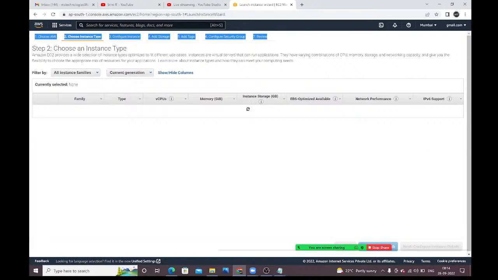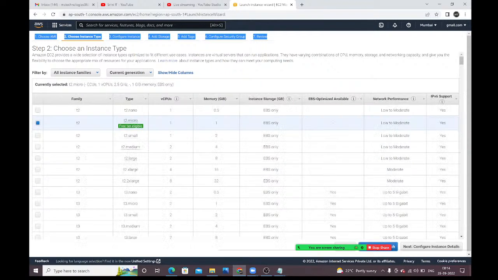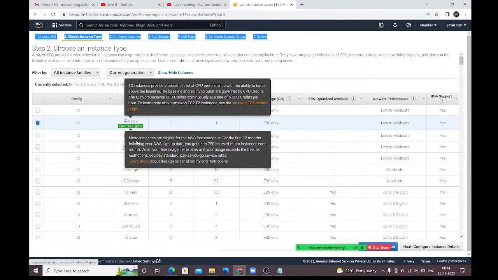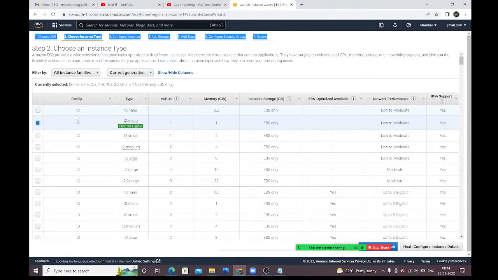Second step is what? Choose an instance type. Here, these are the instance types, guys. We have so many families available: T2 family, T3 family, like that. Multiple families are available. Under these families, these are the family members. Family type is nothing but family member, guys.